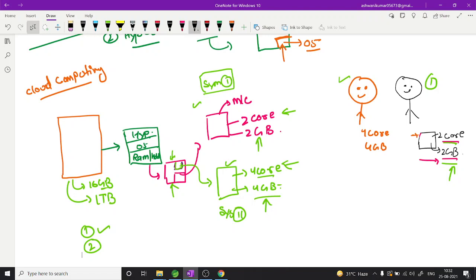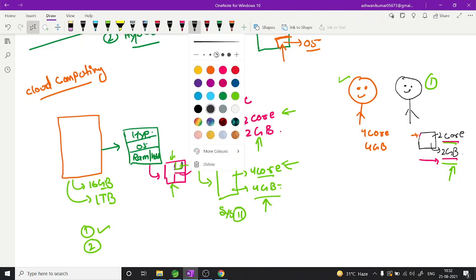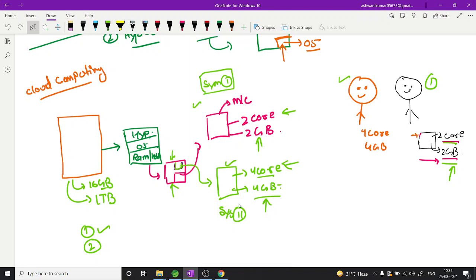So what will this person do? I want to switch off my computer, so it will say okay, come here and turn off. Okay, turn off. So now AWS is working on this mechanism. AWS will not charge you for the time you switch off the computer. So now what happened is, these cores, like 4 cores and memory, will get returned to your host machine again. So now again the retention will be done, and the host machine has this 4 core and 4 GB RAM there.